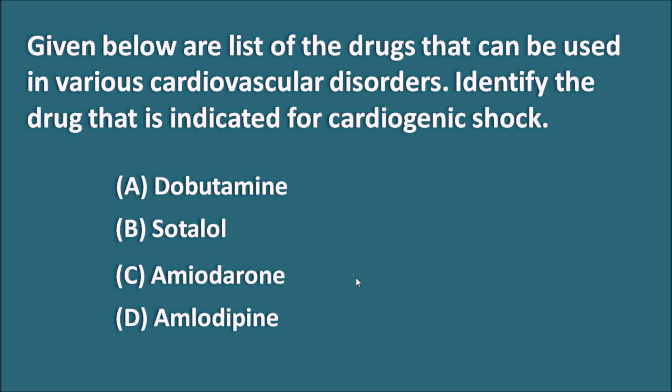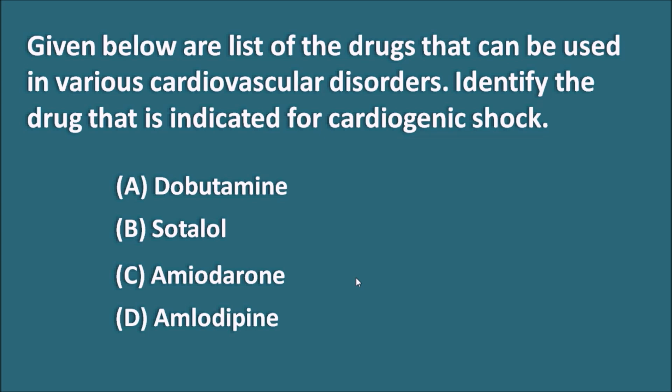Before going to that, let us see what are the other options and how they can be used. For example, amlodipine is a calcium channel blocker belonging to the dihydropyridine category, and it mainly acts as a vasodilator used in the treatment of hypertension and angina. And imidazole is a potassium channel blocker which is used as an antiarrhythmic agent.